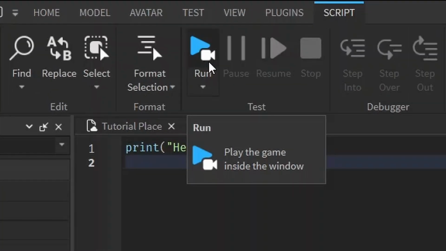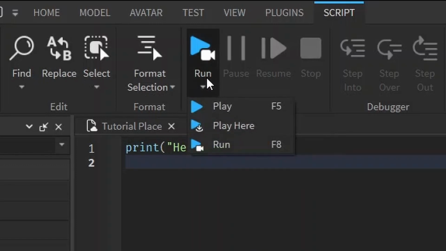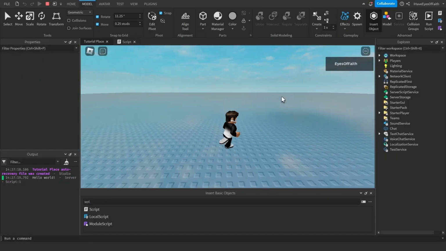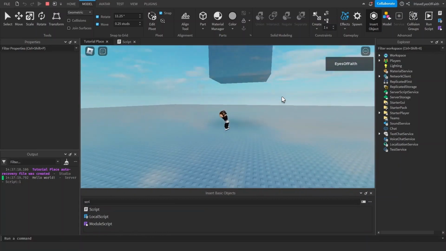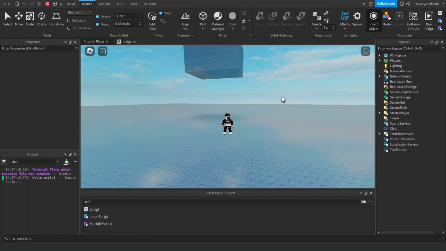If you hit the play button, it will put you in the game. And if you don't see that, just click the drop down menu and you can see the play button right here. Because I don't have the play one, I have the run one. So let's just click play for now. Or as you can see, you can hit F5 on your keyboard as a shortcut. So just go ahead and click that. And as you can see, I can run around in this place. It's like I'm playing the game, but I'm really not. I'm just testing it out. But for all intents and purposes, it's the same thing as if you were playing.